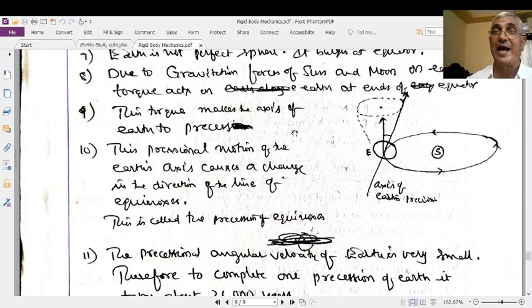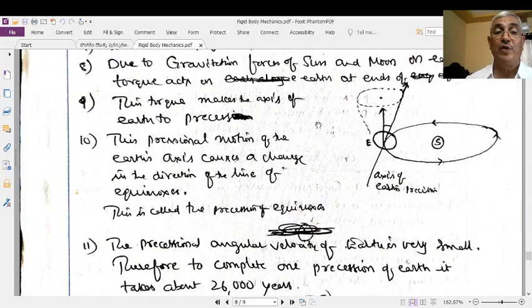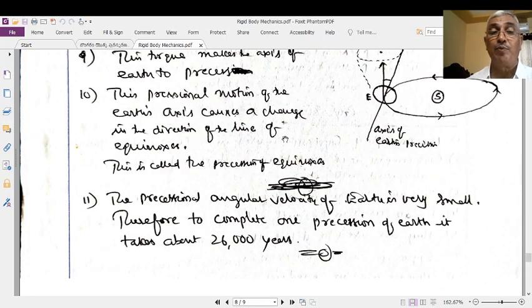This torque acts on the axis of the Earth's self-rotation, and therefore the axis will make precessional motion.